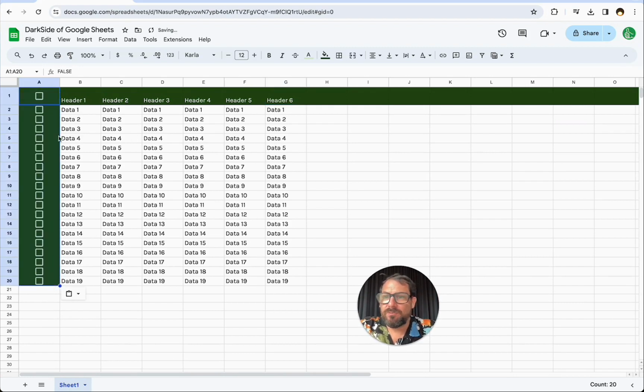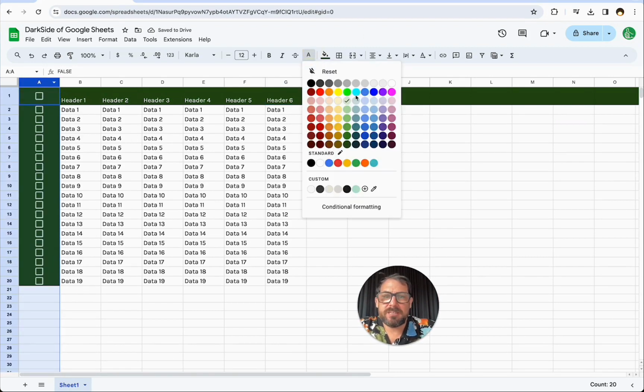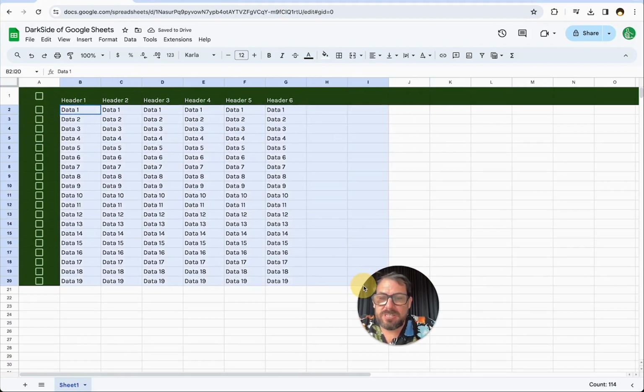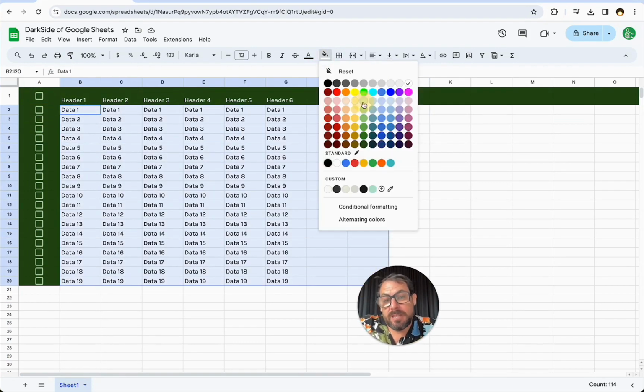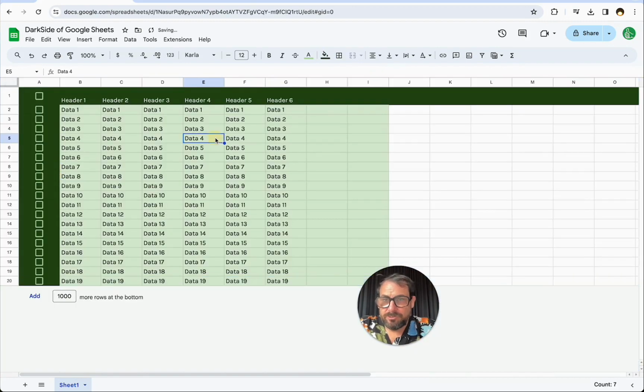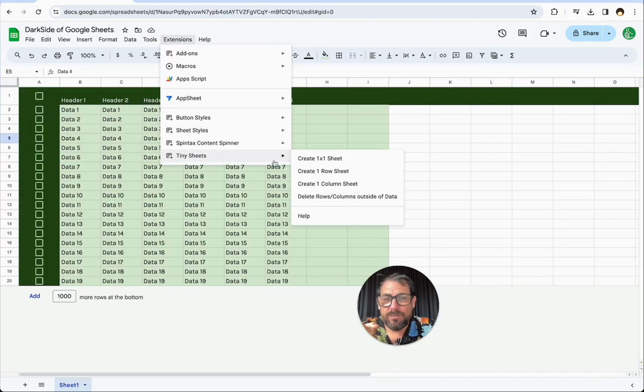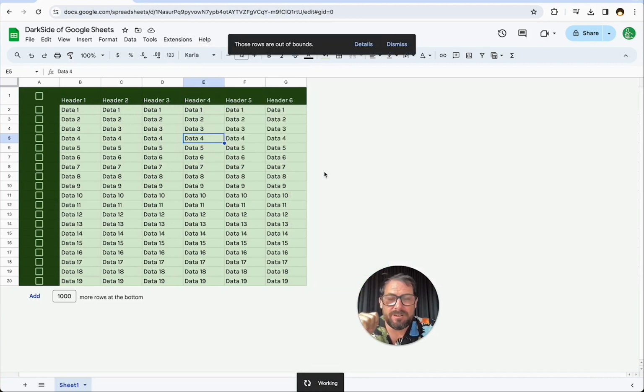I do this with checkboxes all the time. We can see this. If we have checkboxes here, I'm going to change this text even to a darker green. The checkbox is totally available and you can see it, but it fits the design a little bit better because it's dark green. We can even change the text color background to this light green. Now, let's delete all these rows. If you want to delete all the rows really quick, again, free Google Sheet add-on, Tiny Sheets will just delete all of your extra rows and columns in one click.